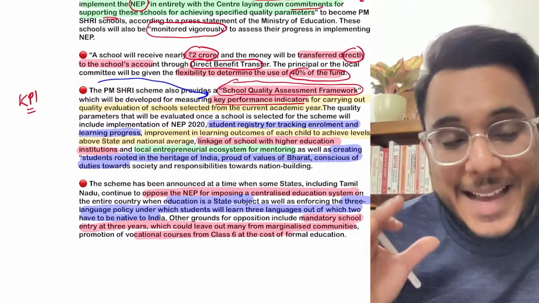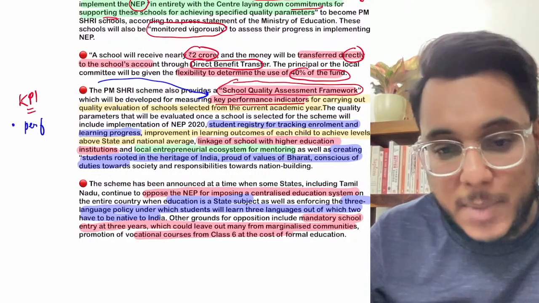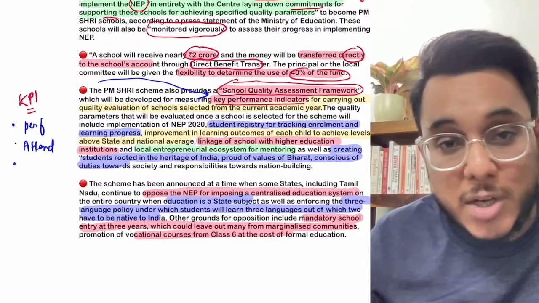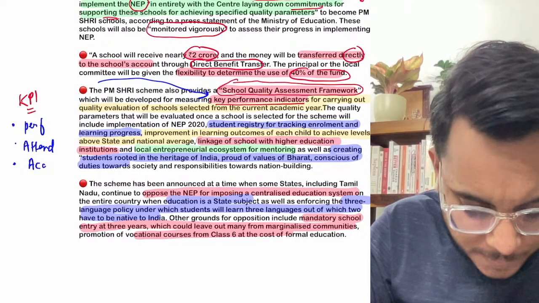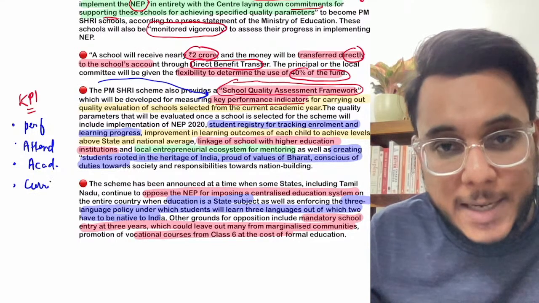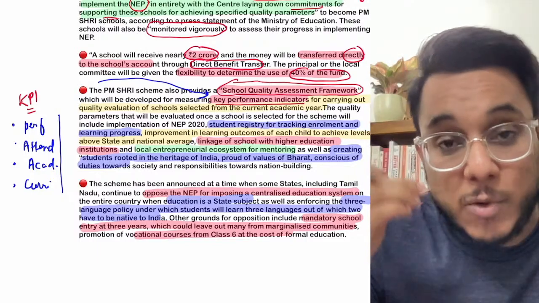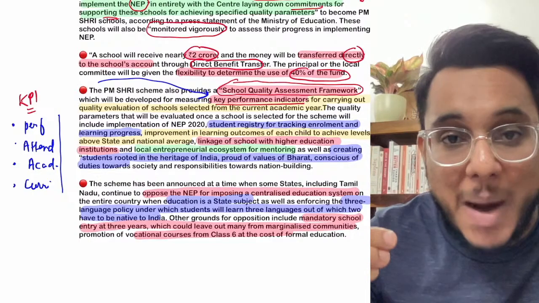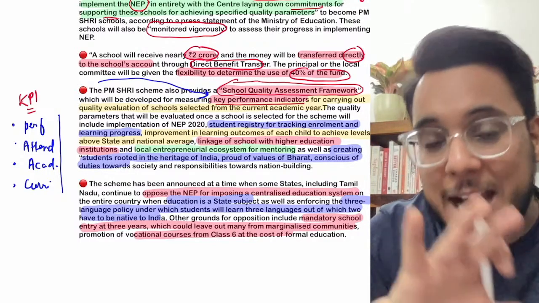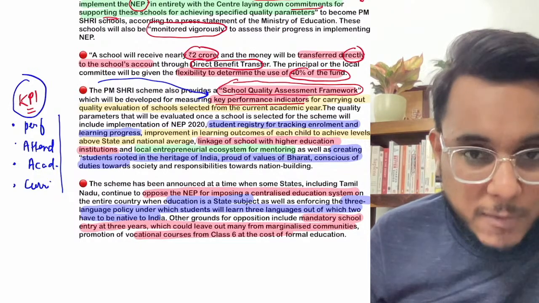Now guys, what will happen here? Here the students will be evaluated, for example their academic performance, their attendance, whether they are coming to the schools or not, their participation in other academic activities, their participation in the co-curricular activities. So on all these things, the students' progress will be tracked. It will be seen what their average attendance is, what their average marks are, what their average academic participation and non-academic participation is. So this kind of a dashboard will be prepared where all those performances will be measured. This is called measuring the KPIs, that is the key performance indicators.